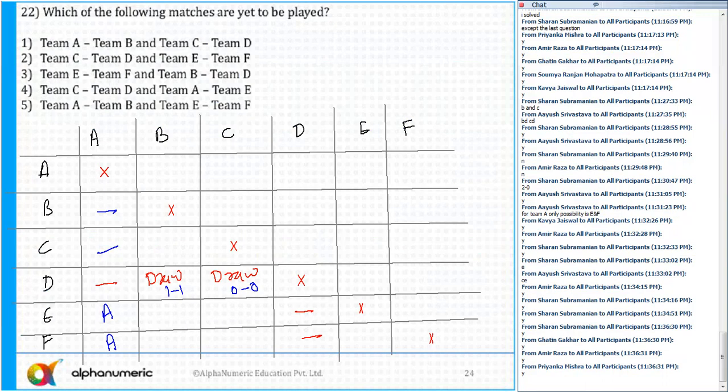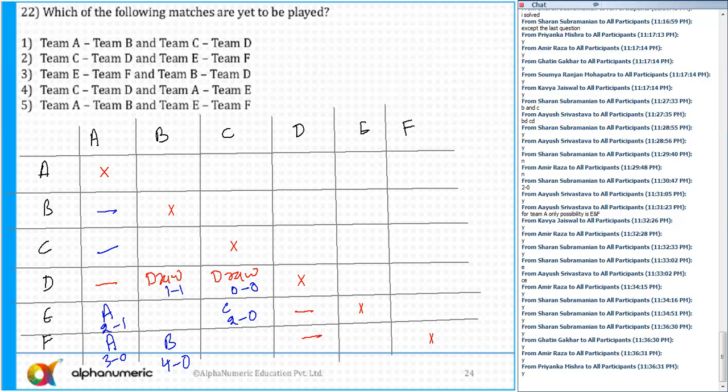So you'll get the answer of all the questions now, or I can first write down to complete this table. Draw the result of A versus E. E has won by 2-1. For F, it is 3-0. B is the winner between B and F. The score is 4-0. And between C and E, C is the winner, and that is 2-0. So a total of 6 matches have been played, and this is the result.